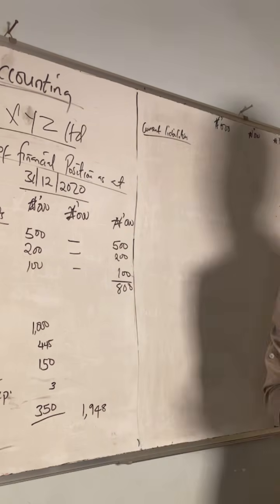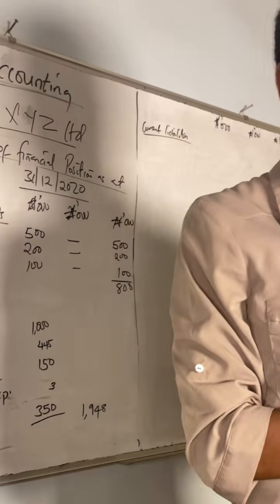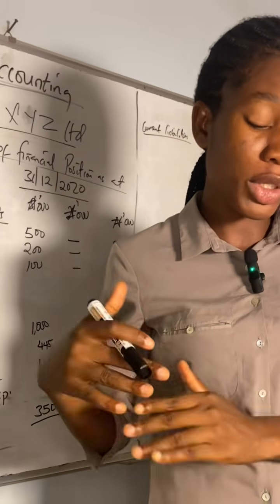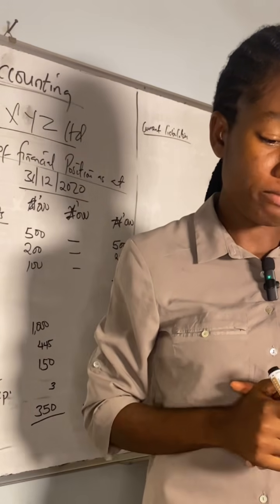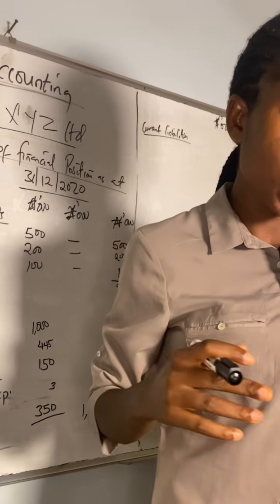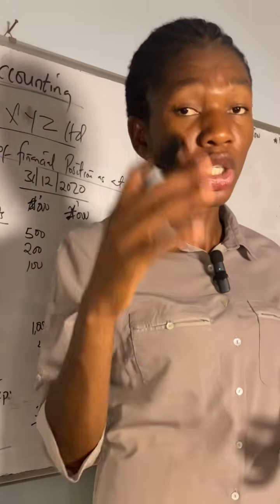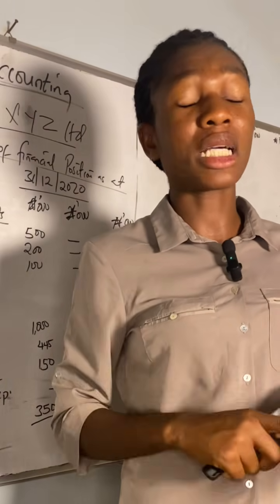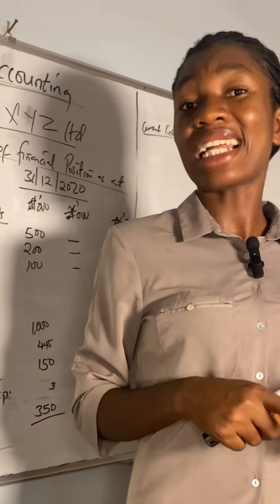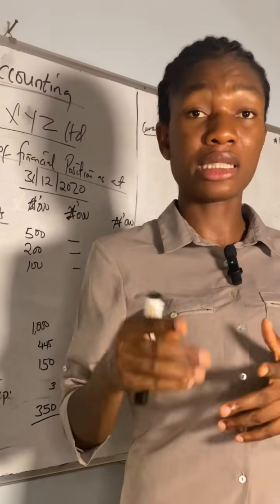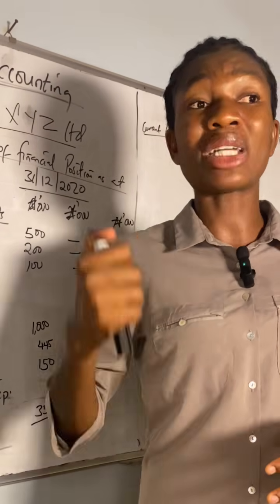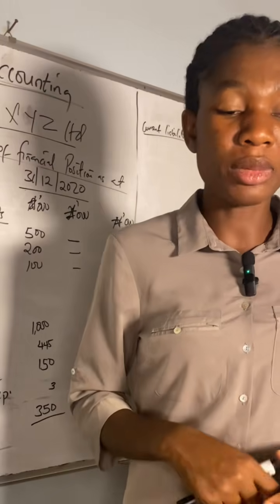Okay, so current liabilities, we have payables, of course, money that we're supposed to have paid. We have payables, we have bank overdraft. I talk about overdraft, right? Because the bank is showing the balance on the credit side in the trial balance. That means it's a liability. Only liabilities, income and capital can be on the credit side. So the bank, which is an asset, is showing a balance on the credit side. That is automatically an overdraft. Okay, so an overdraft now becomes what, a liability for you.